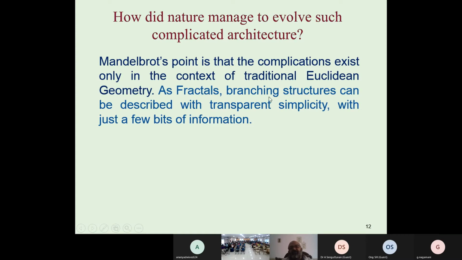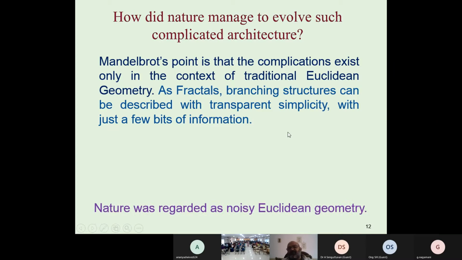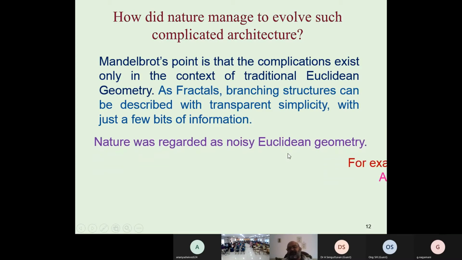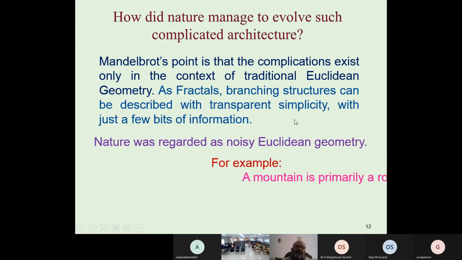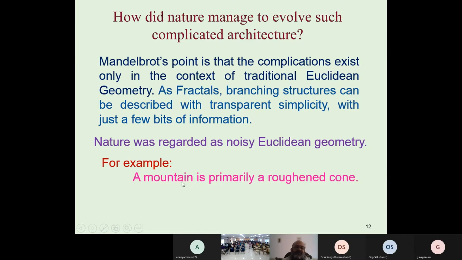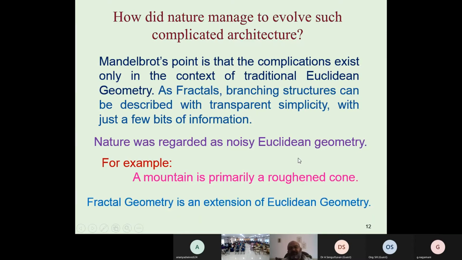A fractal branching structure can be described with transparent simplicity with a few bytes of information. If you apply fractals, we can easily study the complicated structure. Nature was regarded as noisy Euclidean geometry. If we change something inside the Euclidean geometry, then we can do something more. For example, a mountain is primarily a rapid cone. Fractal geometry is an extension of Euclidean geometry. We add something inside, and then we can study the object easily.